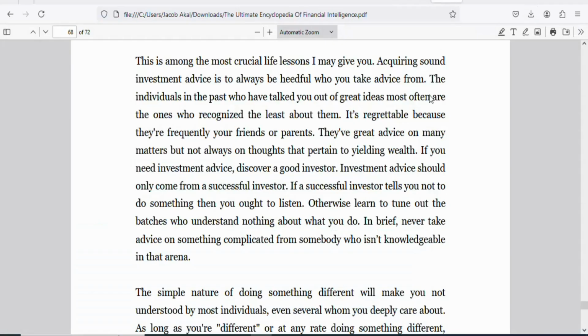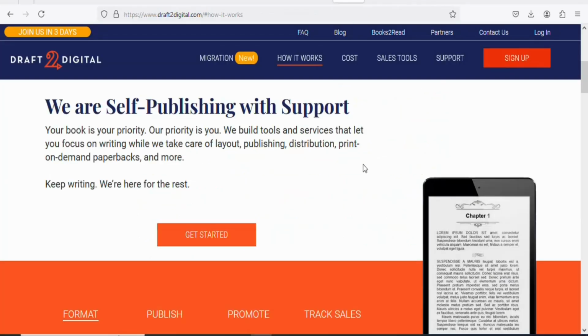Once you have the ebook and the cover, the next step is to find a website where you can sell this ebook to make money from home. There are many websites where you can sell this ebook to make money. One of the best websites where you can sell your ebook for free is draft2digital.com.